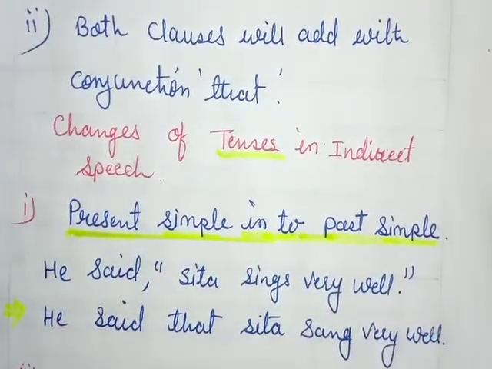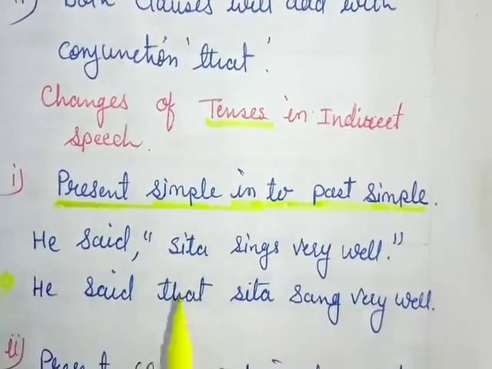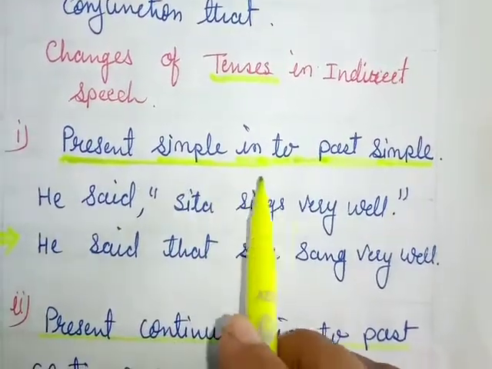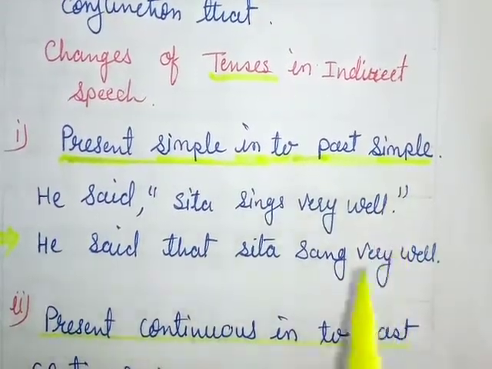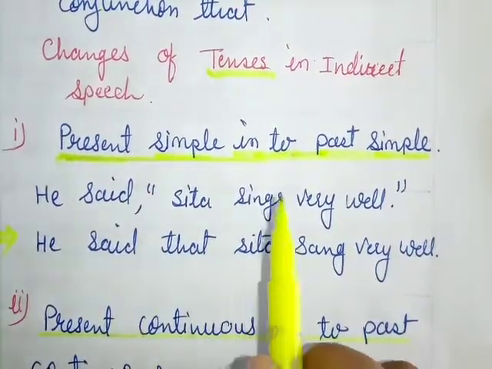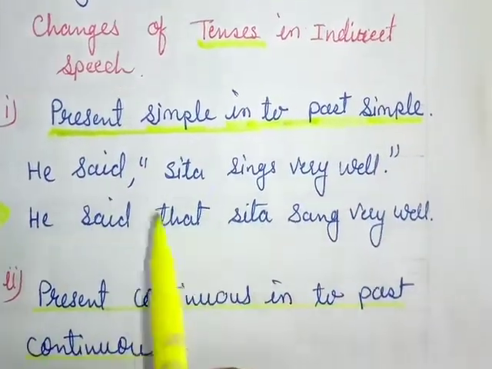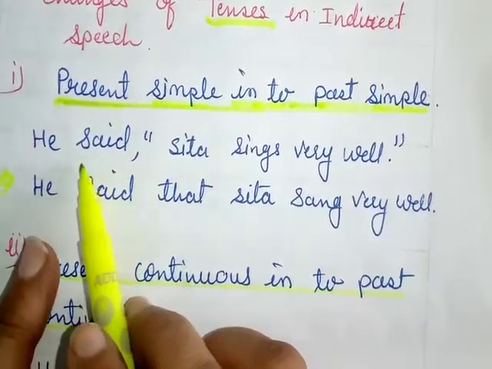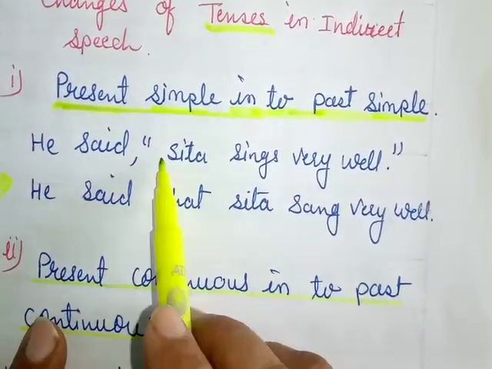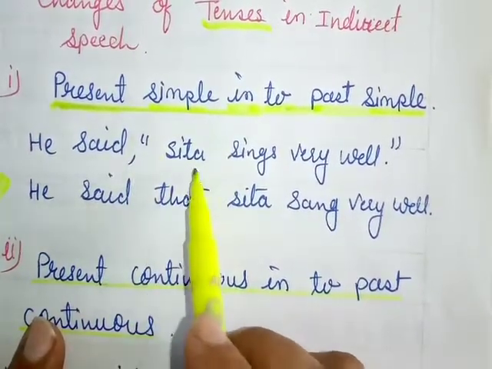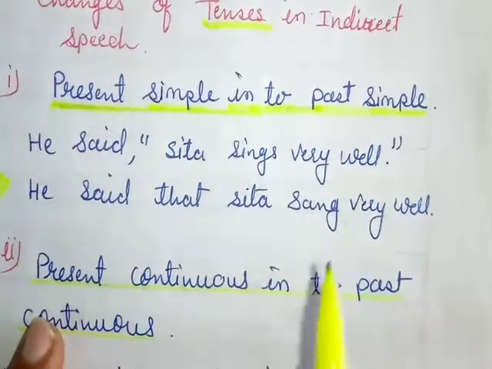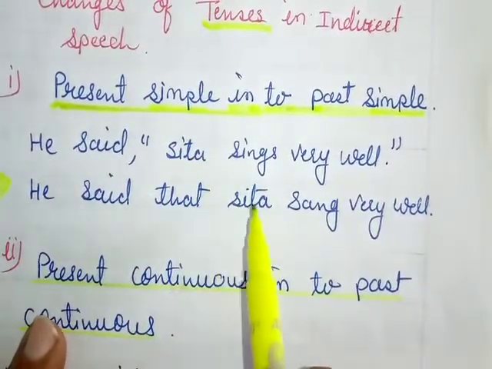First of all, the present simple tense will change into the past simple tense, meaning present indefinite will change into past indefinite. How? Let's see the example. First is: He said, "Sita sings very well." This is our simple sentence.